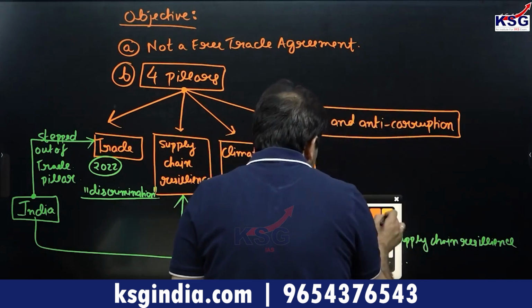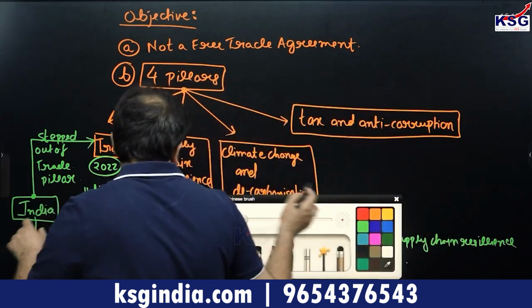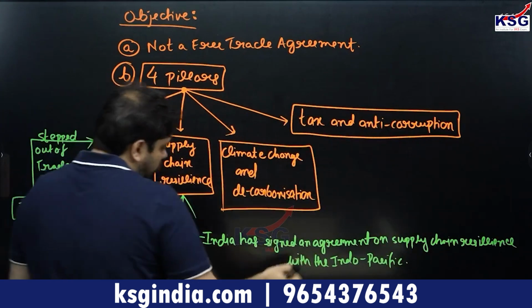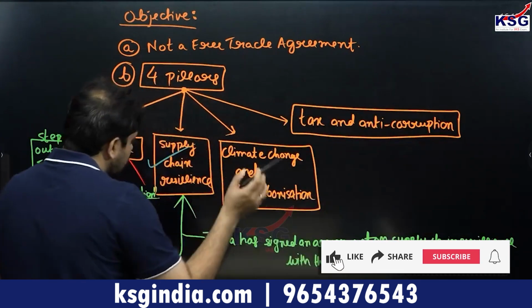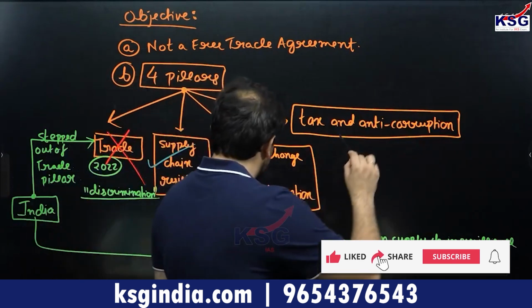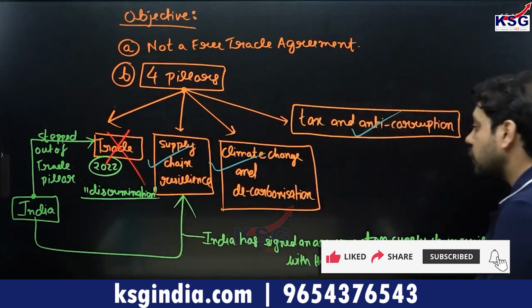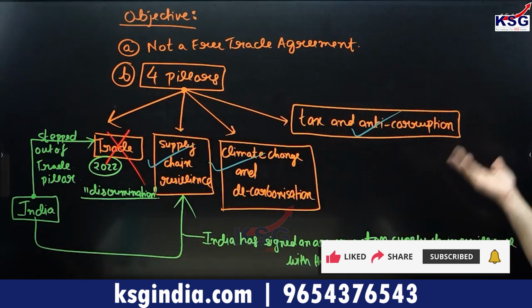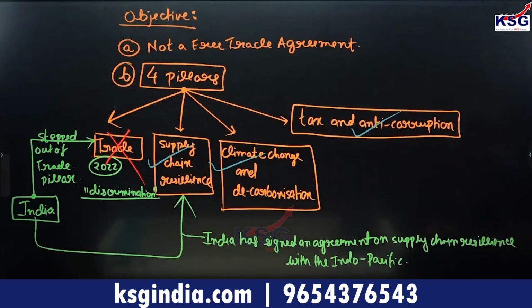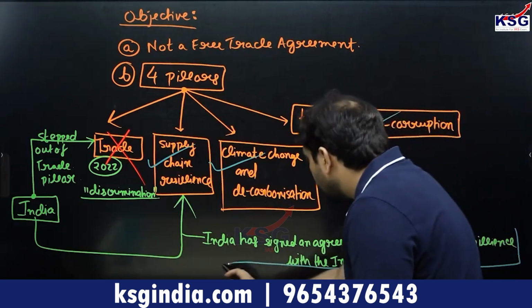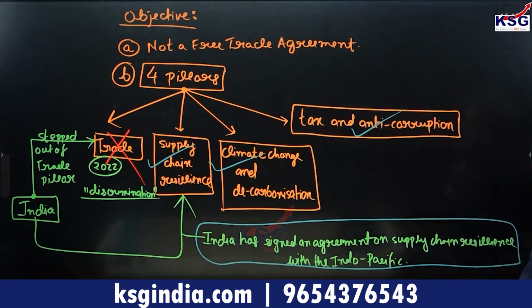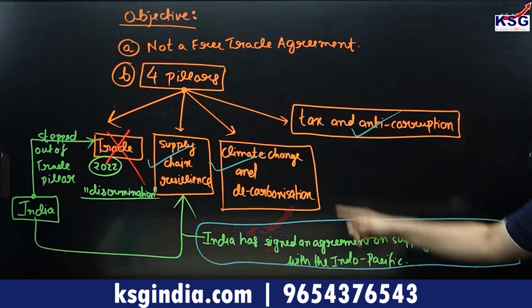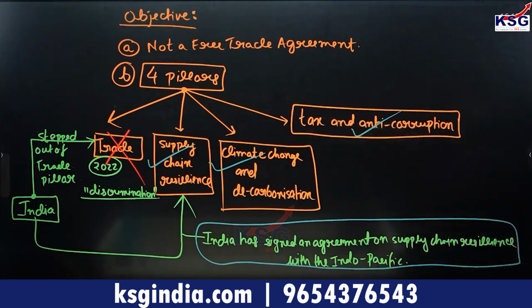India is not a member of the trade pillar of the Indo-Pacific. It is a member of all the remaining three pillars: supply chain resilience, climate change and decarbonization, and tax and anti-corruption. And recently in 2023, the Minister of Commerce and Industry has signed an agreement on supply chain resilience with the Indo-Pacific countries. So that's the important point about the Indo-Pacific Economic Framework.